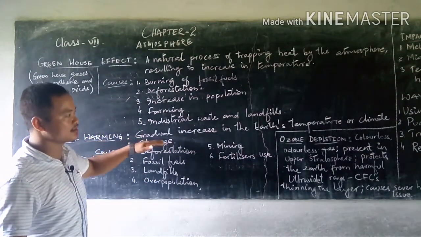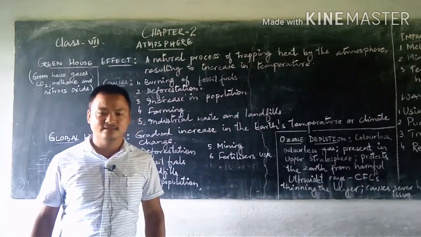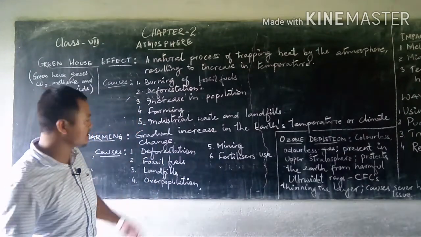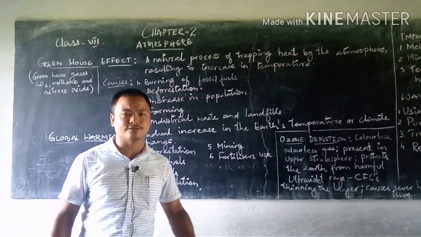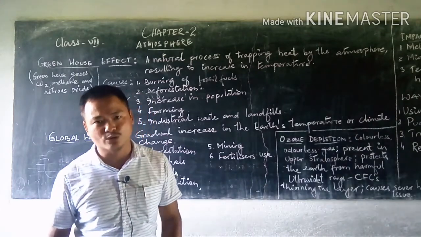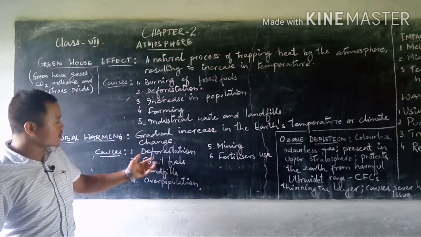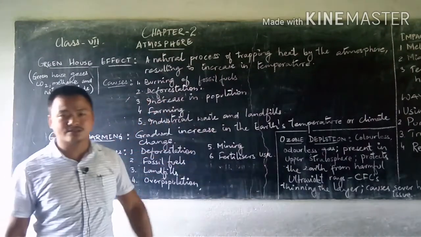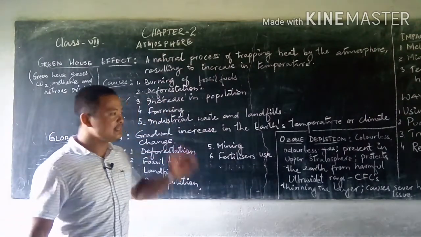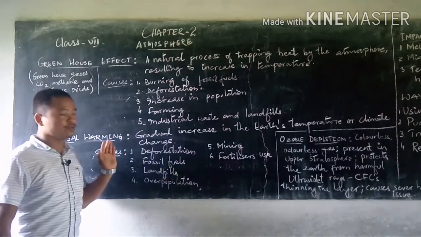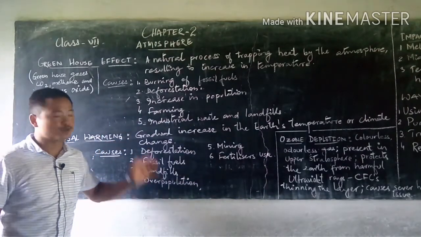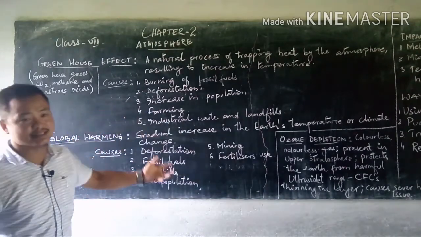The earth's temperature is gradually increasing. This increasing temperature is leading to climate change with a lot of effects put back onto the environment. Now the causes are almost the same as those of the greenhouse effect. These very causes lead to global warming, because what we are discussing now is an increase in temperature.